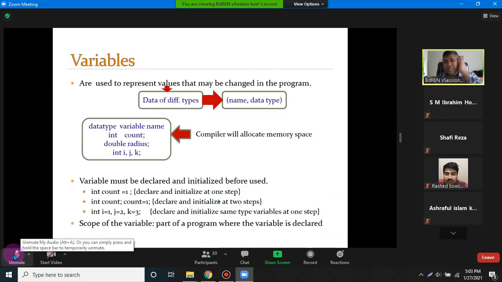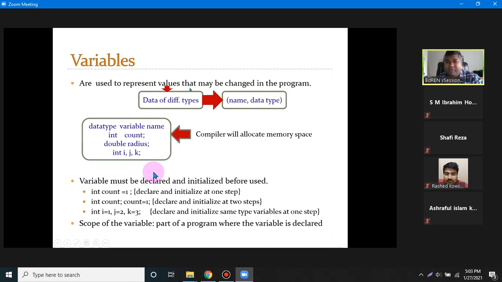Okay, now we are coming to variables. A variable basically represents a value that may be changed in the program, that can vary, changeable. So you can change the value during the execution of your program. Data comes in different types, so variables are different because they hold values, and the value size can be different. Depending on the value size, the type will be declared.